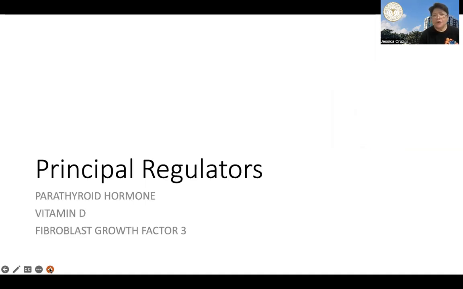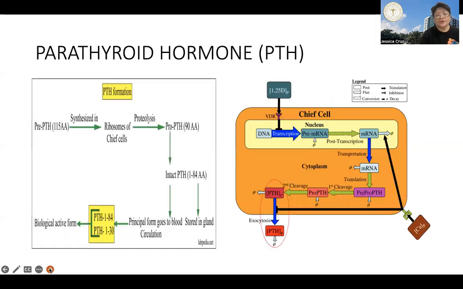We go first to the principal regulators. The first one is parathyroid hormone. Parathyroid hormone is a single-chain peptide hormone, and it is produced in the gland as a precursor.